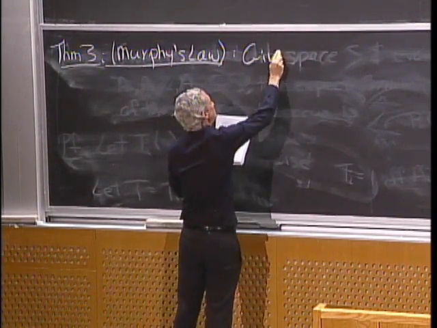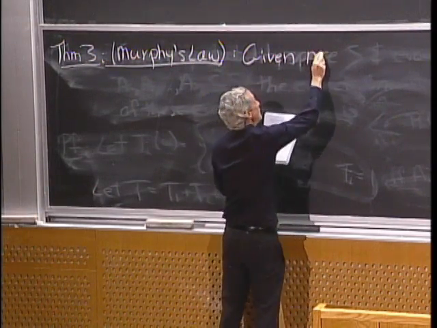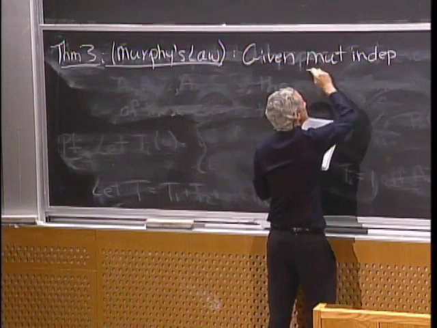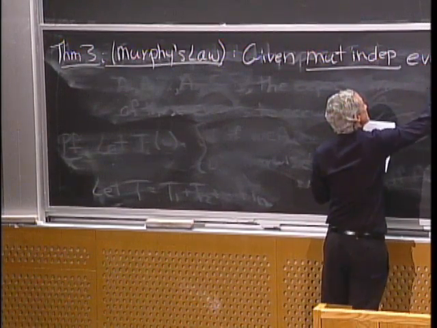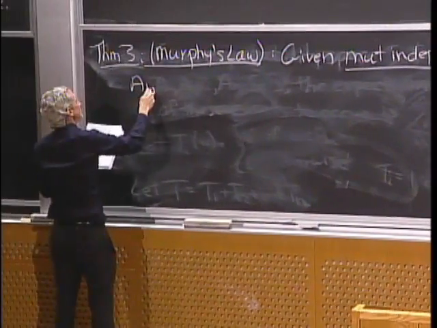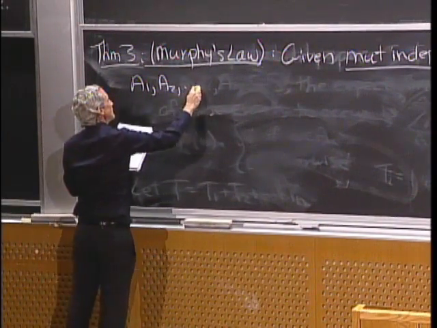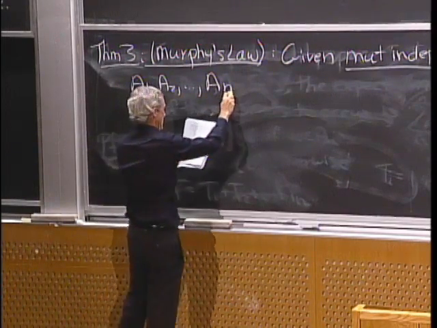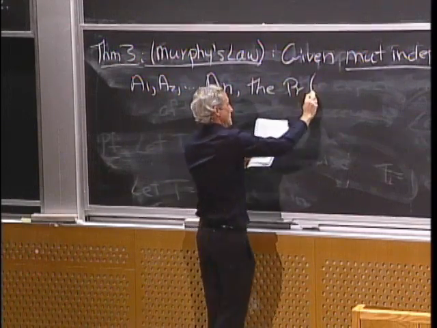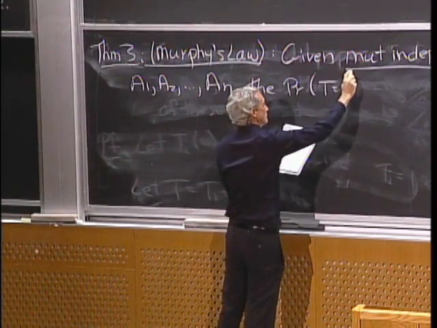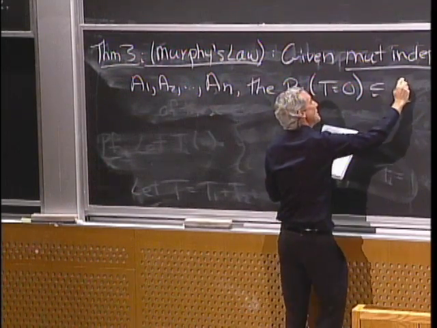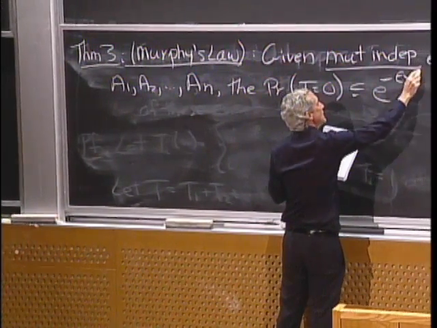If you have mutually independent events A1 through AN, then the probability that none of them occur, T equals 0, is upper bounded by e to the minus the expected number of events to occur.